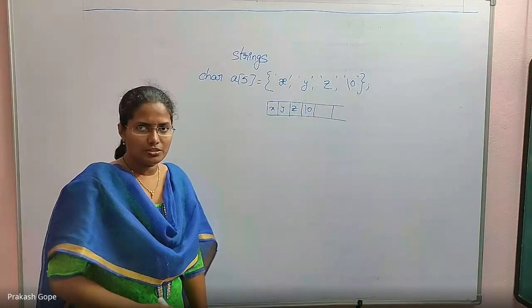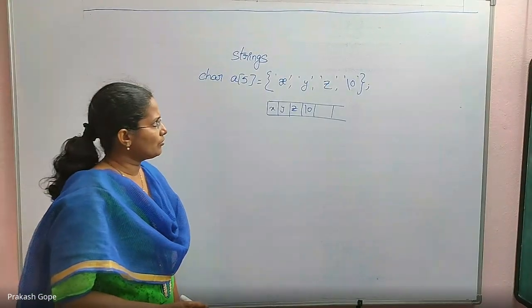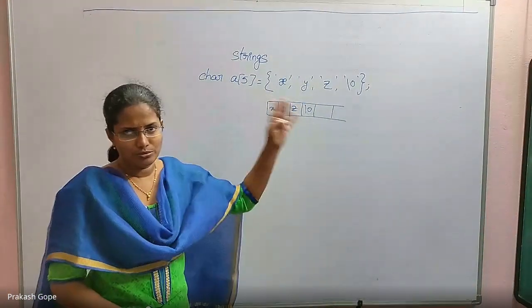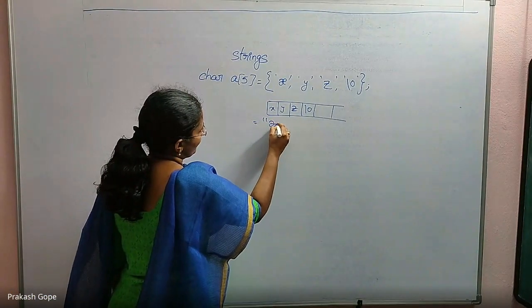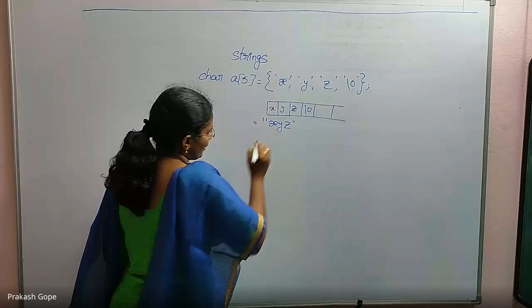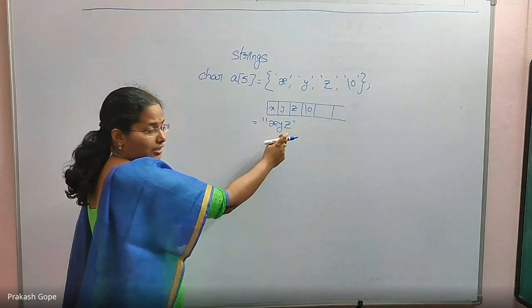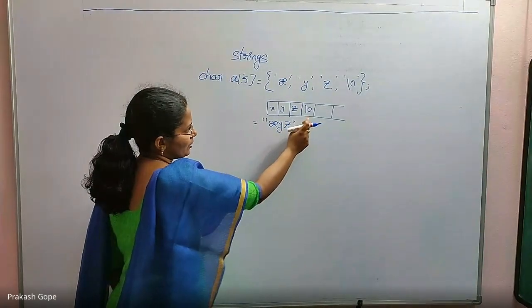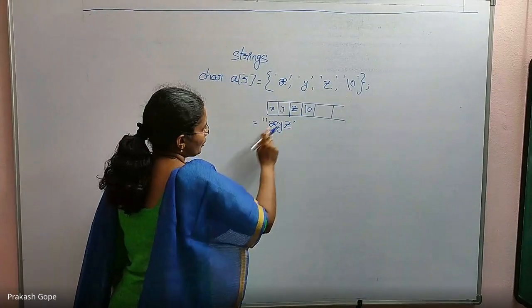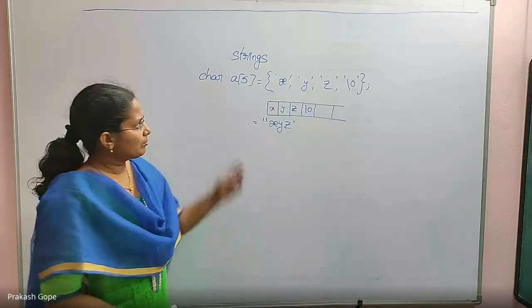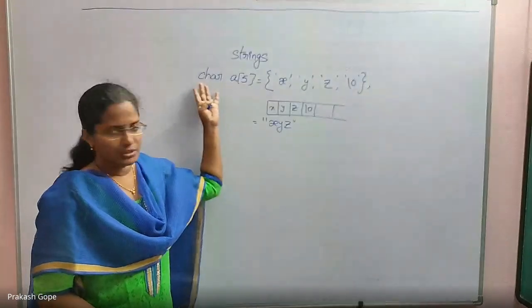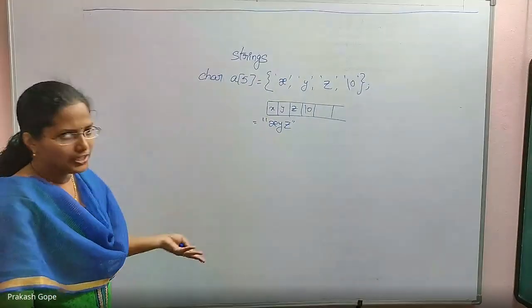So this is one initialization, but now we are not using this method to declare. In fact, there is one more way of initialization. You can straight away give XYZ in double quotes, which is a string. An automatic null character is appended at the end of the string. So whether you follow this method or this method, the memory allocation is the same. But in fact we have stopped creating like this because internally that is anyway happening.